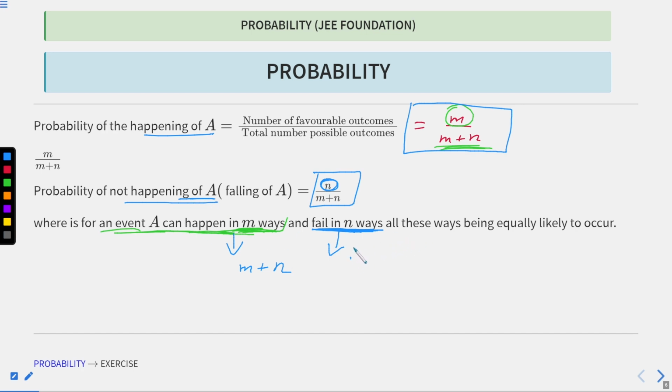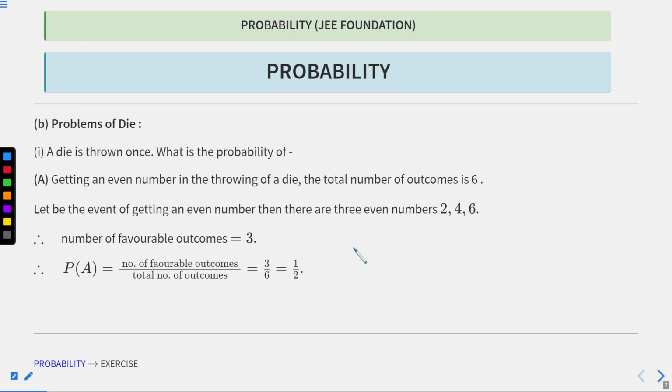Let's move to the next. Now, problem of a die. So let's see, first a die is thrown once. What is the probability of an event A? We have to find the probability of event A, and our event A is getting an even number in the throwing of a die.